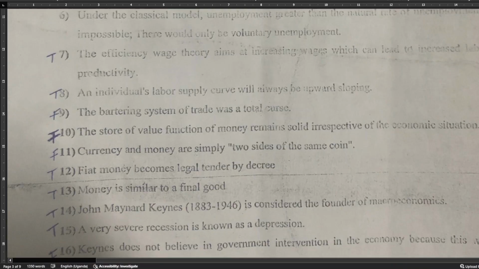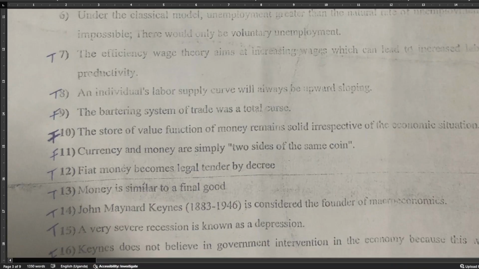Number 9, the bartering system of trade was a total curse. We see that that is false. The barter trade also had its advantages, like strengthening relationships. It was easy to conduct, despite the difficulties it encountered.